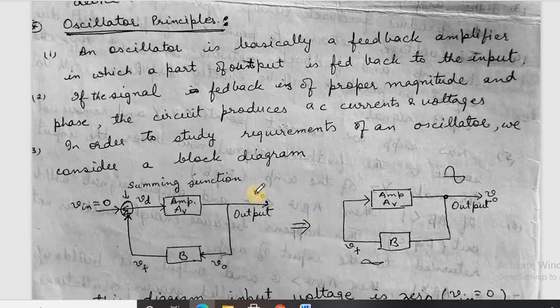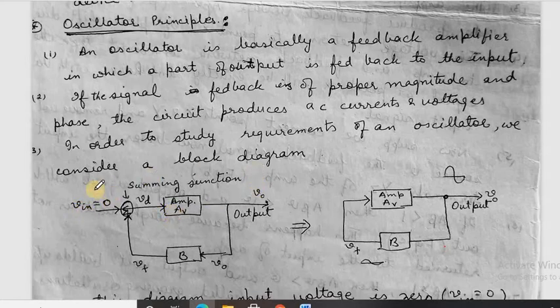So this we have represented by a block diagram. Here there is no input. This is the difference voltage that is equal to the input voltage and the feedback voltage, and then it is fed to the amplifier and we get the output. A part of the output is again fed back to the feedback network, and in turn it returns to the input.